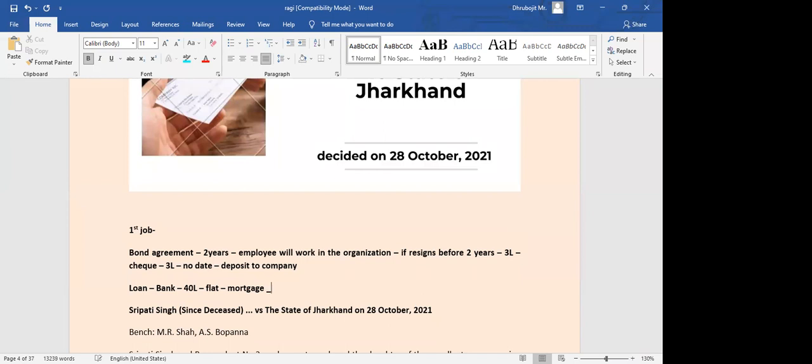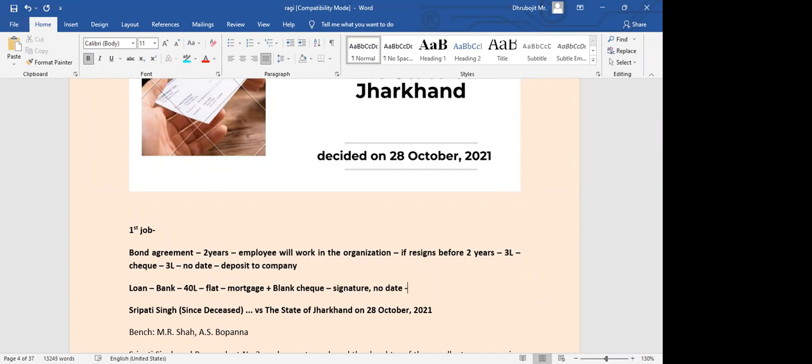Along with this, even if the property is mortgaged, what the bank will do is say you deposit some checks to us. You deposit some blank checks. The amount is not mentioned, but you need to put your signature. You should not mention any dates, and you give it to us. The bank will keep it with them until you clear this loan amount. Till that point, the bank will hold it.